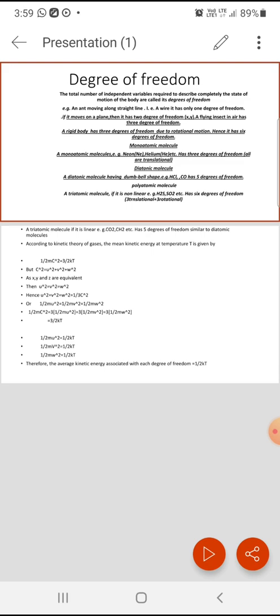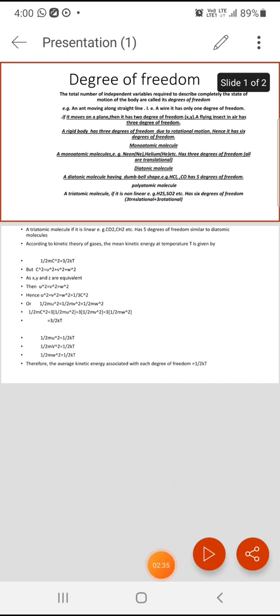Suppose we consider a mosquito flying in the air, then this is the three-dimensional case, that is, three variables x, y and z are required to describe completely the motion of the mosquito. Therefore, in three dimensions there are three degrees of freedom.